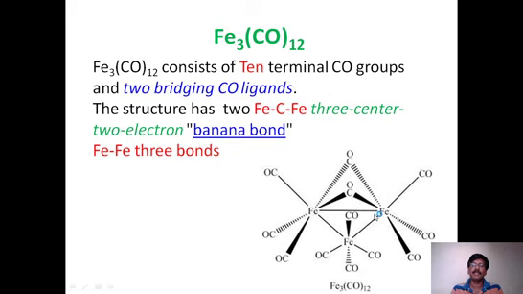Same case is with this also. Here also it is having the same: 3 full carbonyls, 6 electrons, and 2 bridging, 2 iron metal. So 4 plus 6, 10, plus 8 electrons are present on iron, so 18.